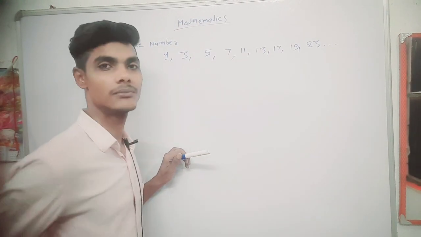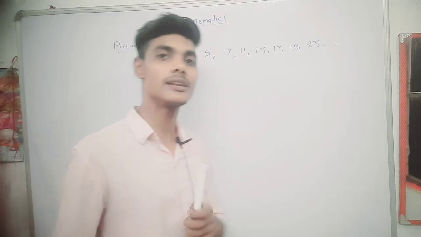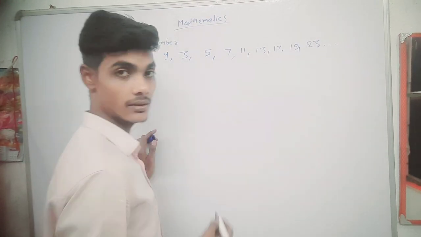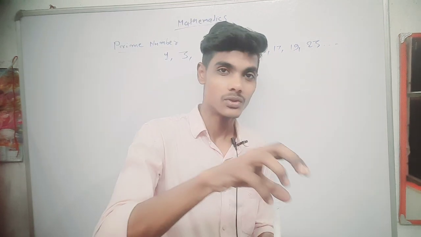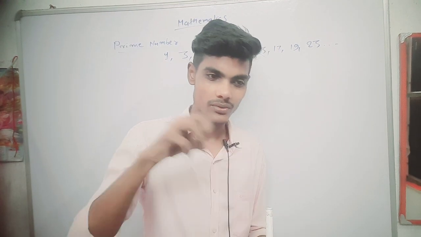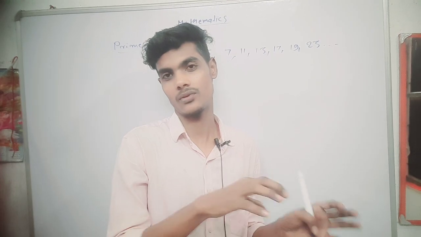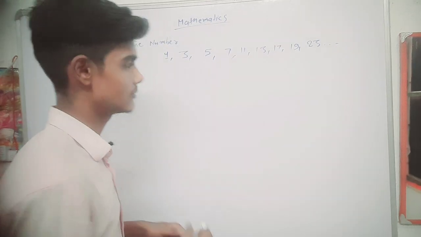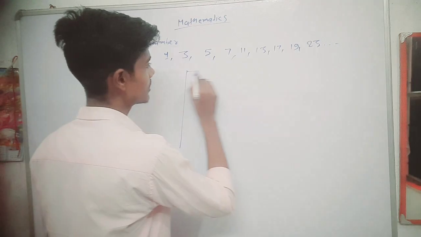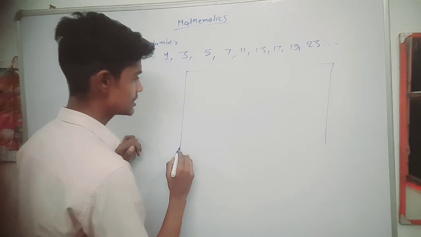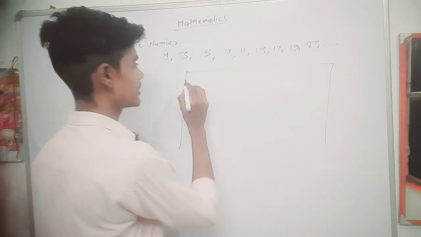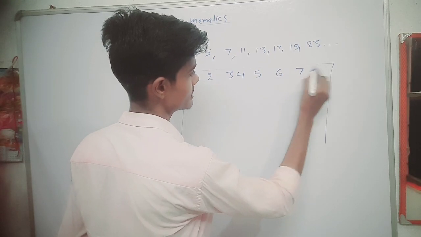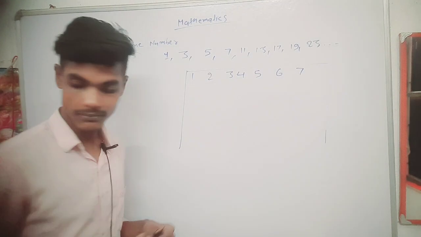You have many times seen in your notebook, in your books, a table we form to determine all the prime numbers from 1 to 100. It is a process. What is the process behind that? We make a table. In this table, we put the numbers 1 to 100: 1, 2, 3, 4, 5, 6, 7.